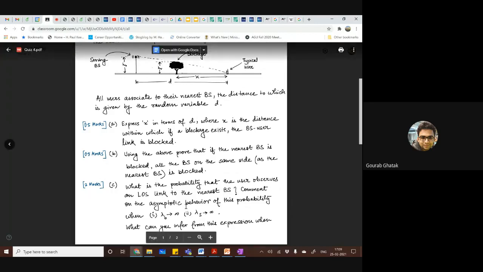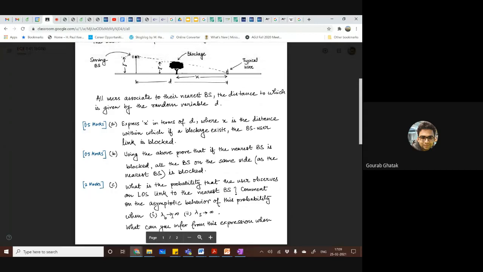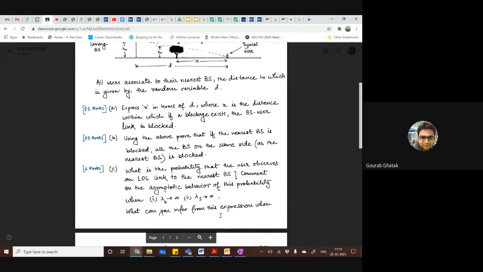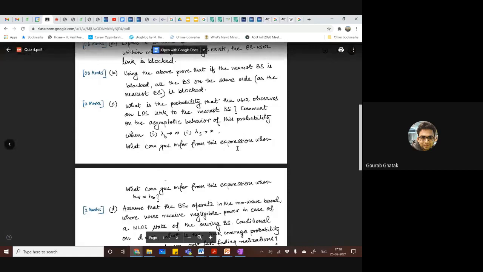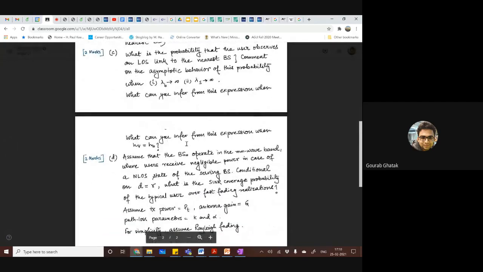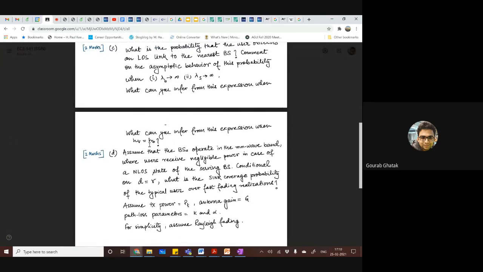You can comment on this asymptotic behavior as the base station density goes to infinity, or this is lambda, this should be lambda v, okay, or the vehicle density goes to infinity, and give some inferences from this expression when the blockage and the base station heights are the same. That's the first interesting part.